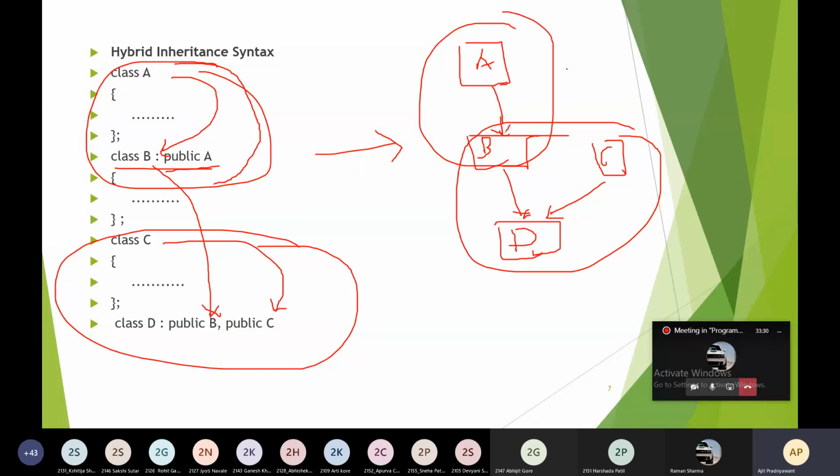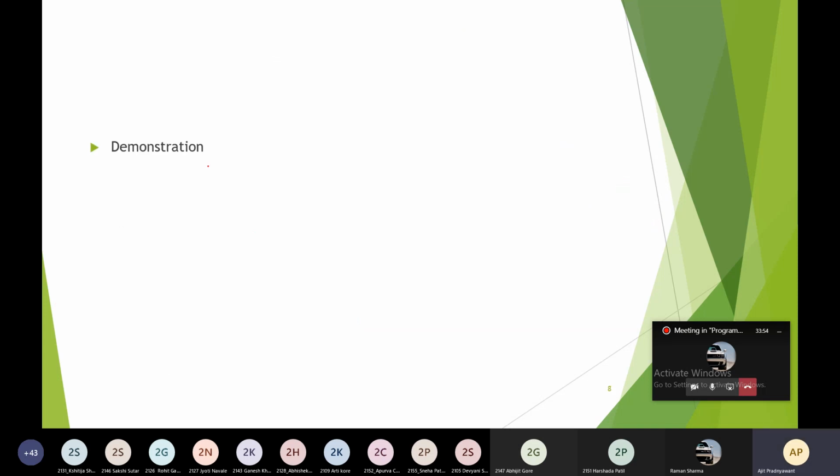So you need to imagine what the diagrammatic representation of this code would be. This is the syntax for hybrid inheritance. It depends on the different types of inheritance, the combination of inheritance types. You can understand it now. Now I will demonstrate this so that you will get how to code it.